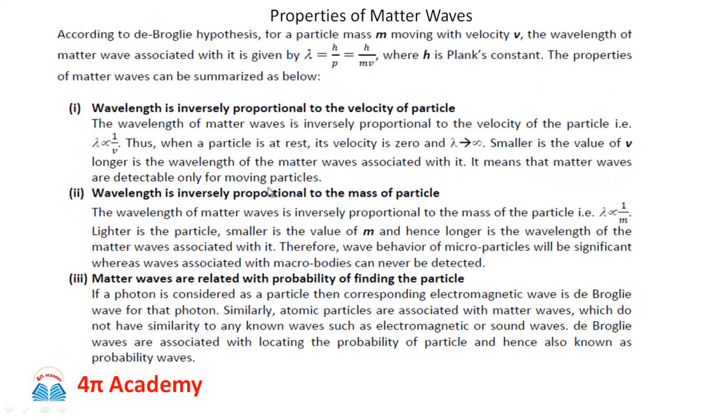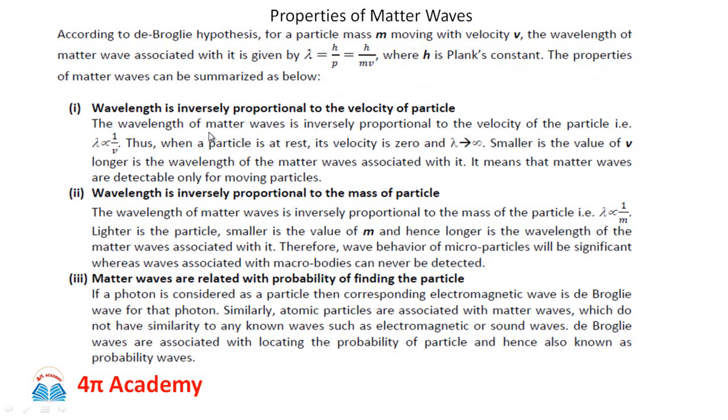Then properties of matter waves. So according to de Broglie's hypothesis, for a particle of mass m moving with velocity v, the wavelength of matter wave associated with it is given by lambda is equal to h upon p or h upon mv, where h is Planck's constant. The properties of matter waves can be summarized as below.